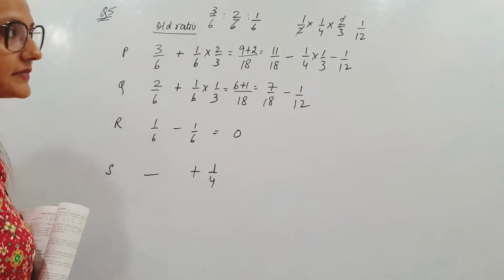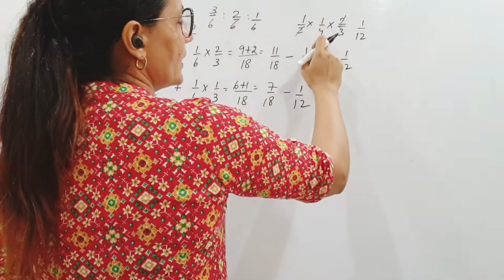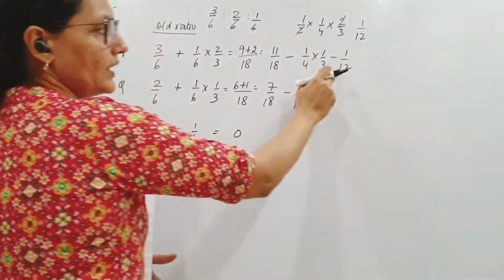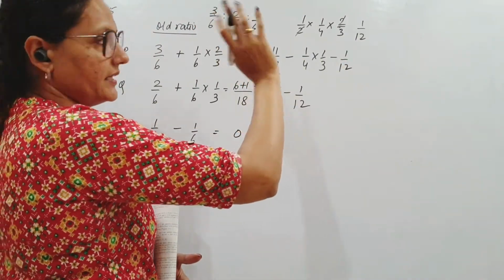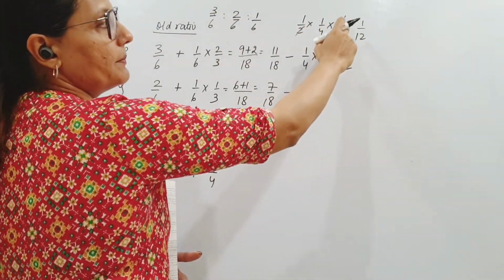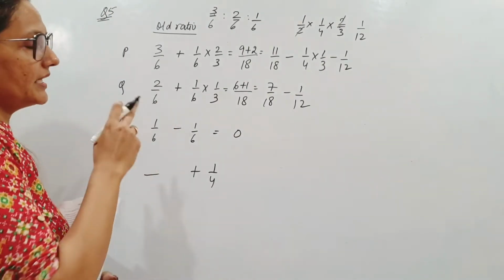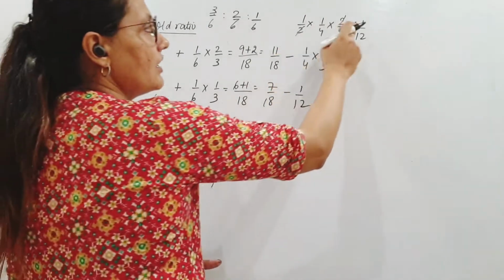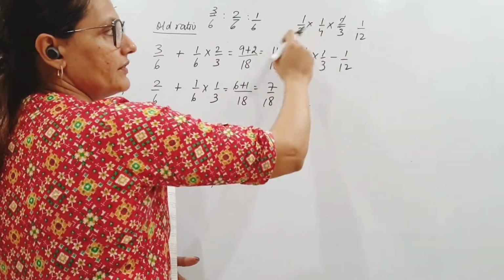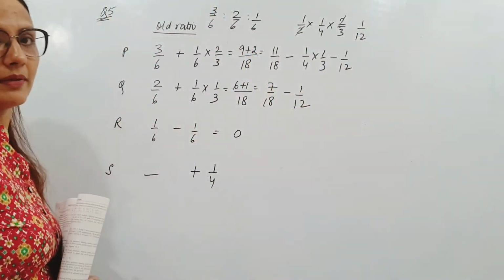Clear, everyone? So this is 1/4. The remaining, see, 1/3 of this is already given by P. Then the remaining part, 2/3 of 1/4, is given by P and Q equally. So half of this will go. Half, when I multiply, comes to 1/12.